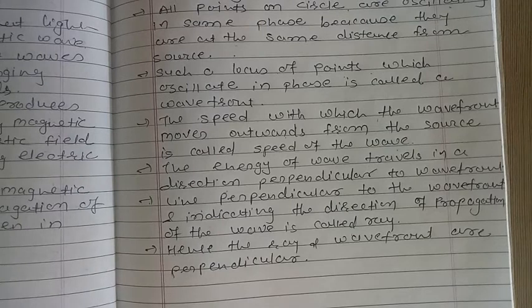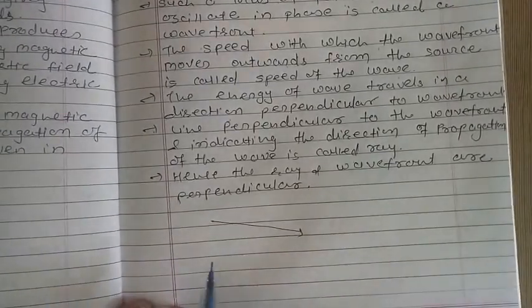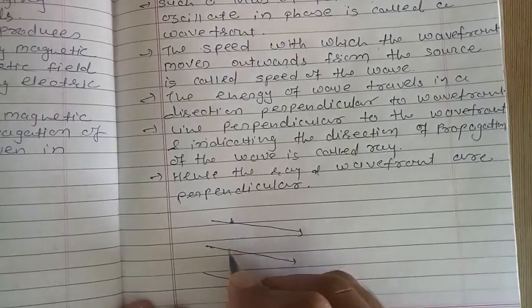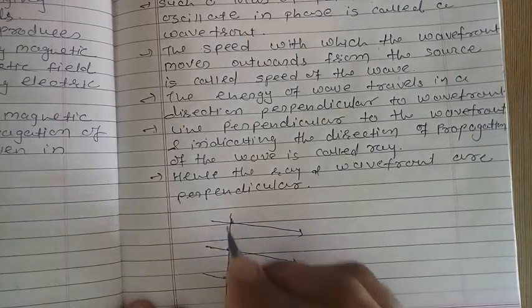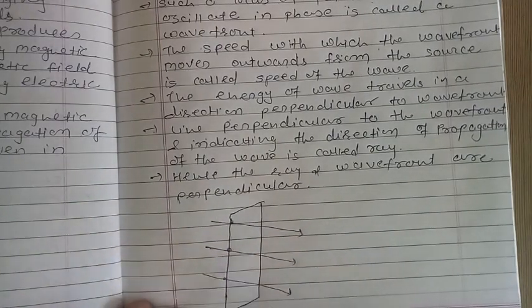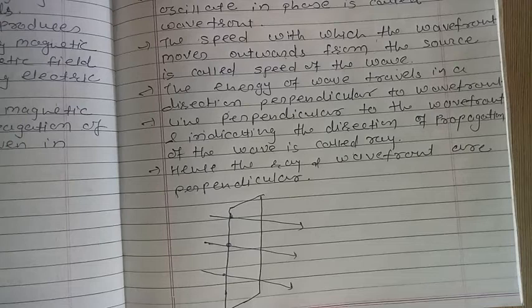So the direction of propagation of wave is like this, right? We consider these are the points, and if we collect these, then we get a plane wavefront, like this. So there are different shapes. Earlier we saw the spherical shape. Here if there is a large distance from the source, then we can say there is a plane wavefront.